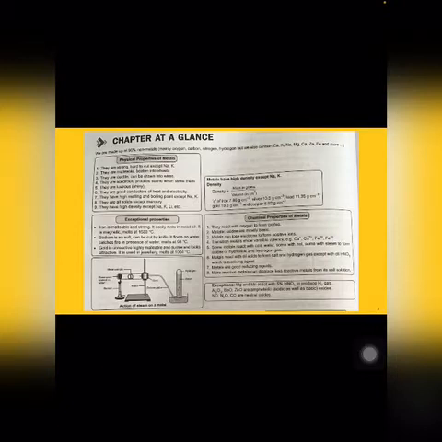So firstly we should know what are metals and what are non-metals. So metals are the elements which lose electrons to acquire the positive charge, and hence they are called electropositive elements, whereas non-metals are the elements which gain electrons to acquire the negative charge, and hence they are called electronegative ions.